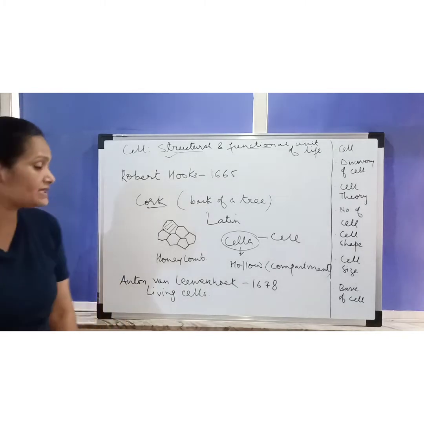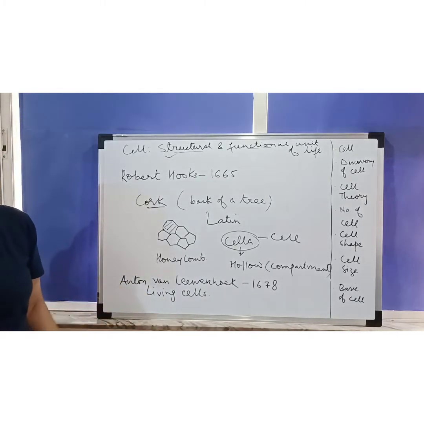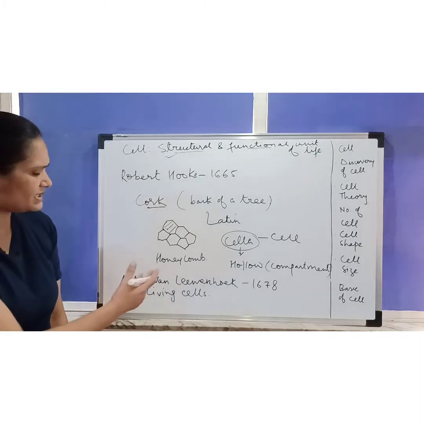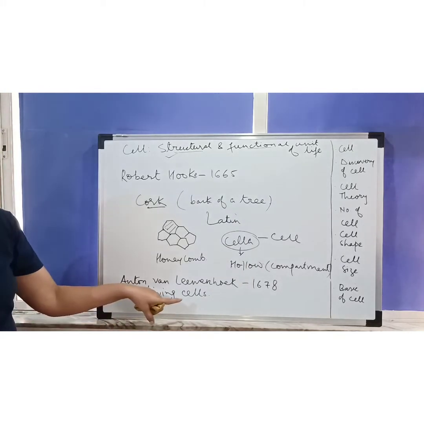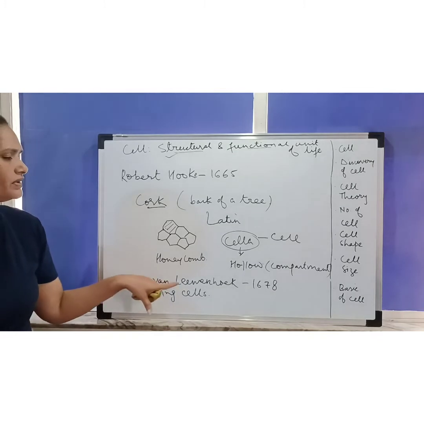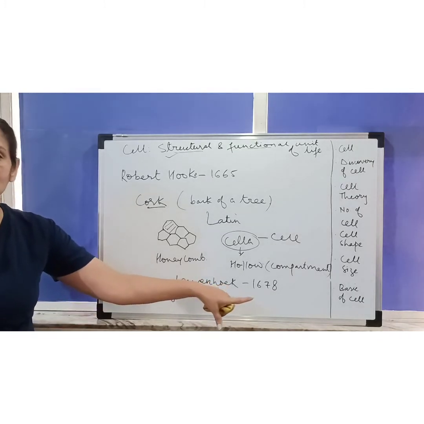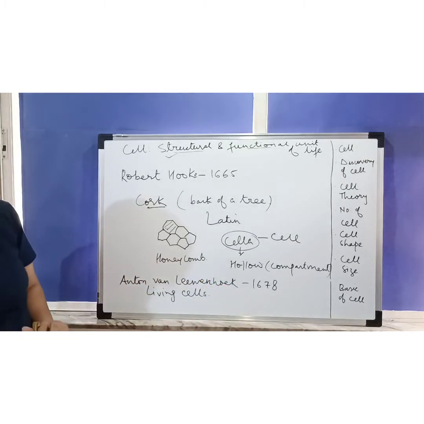Now, where did he see the living cells? He saw the living cells in some pond water or somewhat like that. So the first living cells were observed by Anton von Leeuwenhoek in 1678. Okay. So this is the history of the cell.